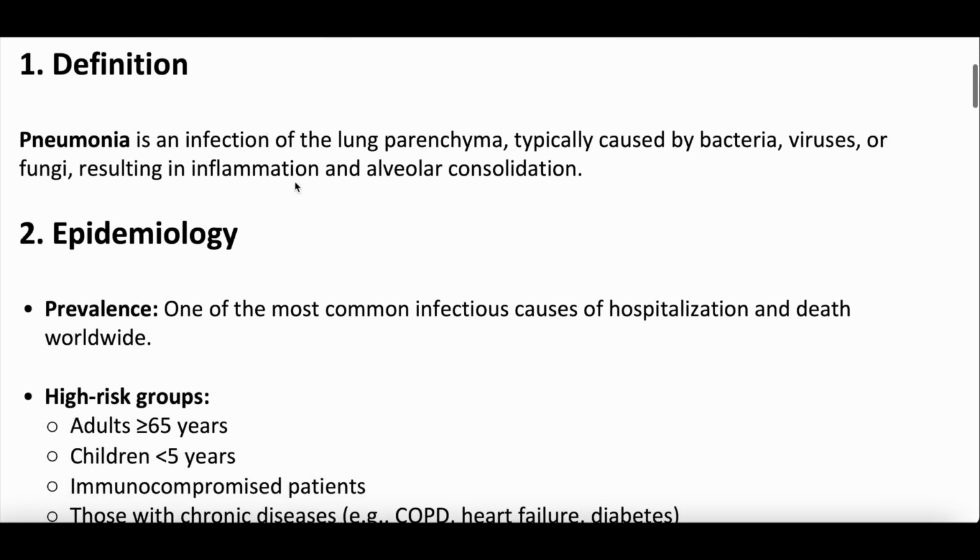So, defining pneumonia, okay? Pneumonia is an infection. That's a good start, all right? And it's an infection of the lung parenchyma, or the lung tissue. It's most typically caused by bacteria, viruses, or also fungi, although we don't think about that as much. And it results in inflammation and then alveolar consolidation. So let's dissect some of this a little bit. It is an infection. I think we probably know that, right? We already talked about, is it bacterial? Is it viral? Is it fungal? So it is an infection. The pneumonia we're talking about is not autoimmune. It's not vascular, it's an infection. It's an infection, though, of the lung parenchyma.